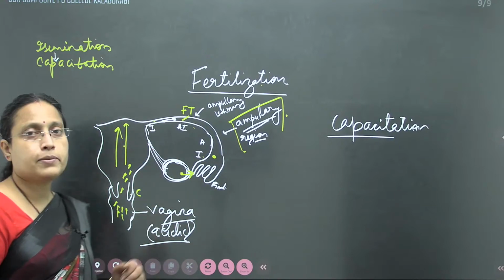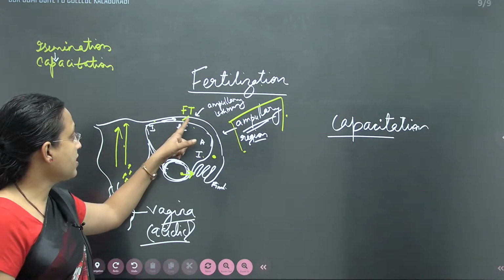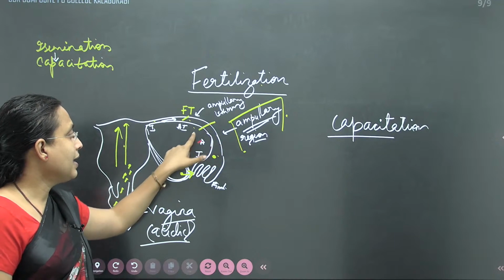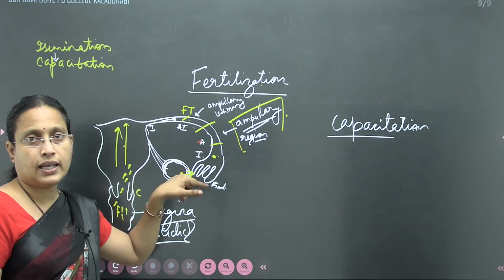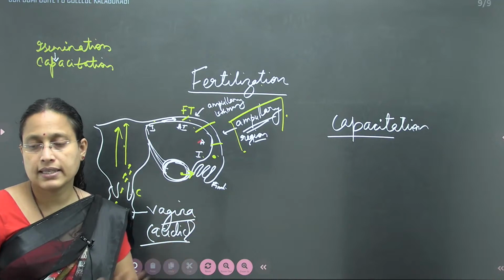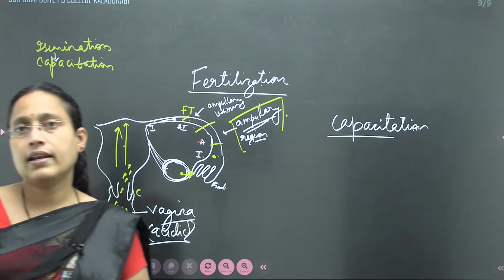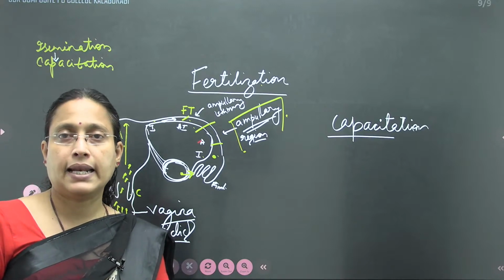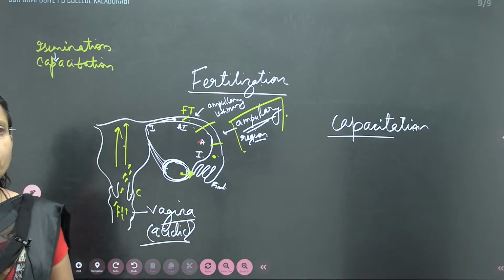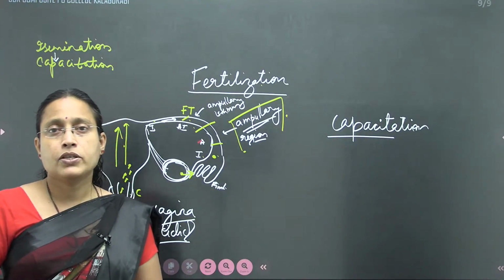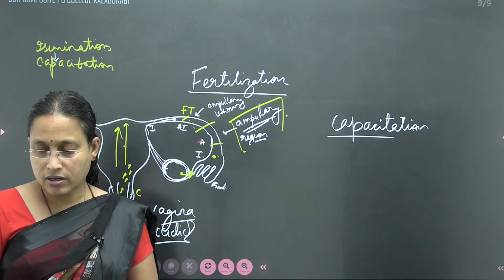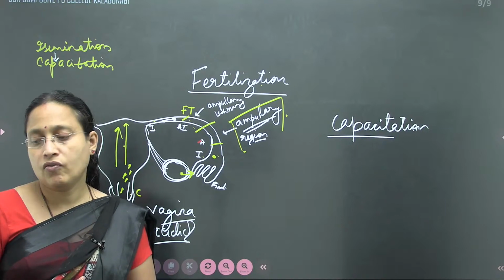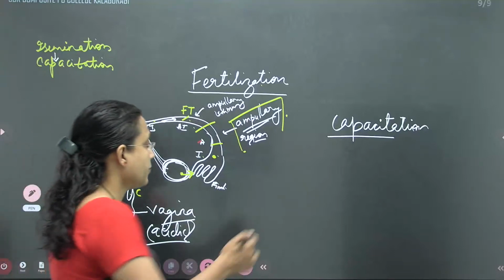What is important is that the sperm which has reached the fallopian tube should meet the ovum in the ampullary region only. That too, they should reach simultaneously. Only then will there be successful fertilization or pregnancy. Because they don't always meet simultaneously, that is the reason why not all coitus leads to fertilization and pregnancy.